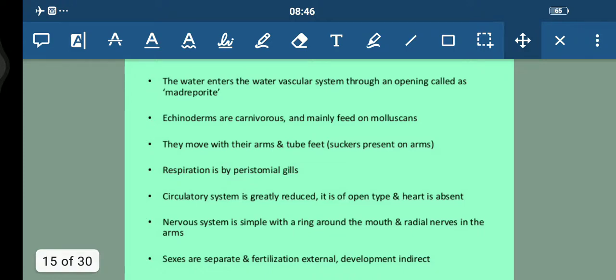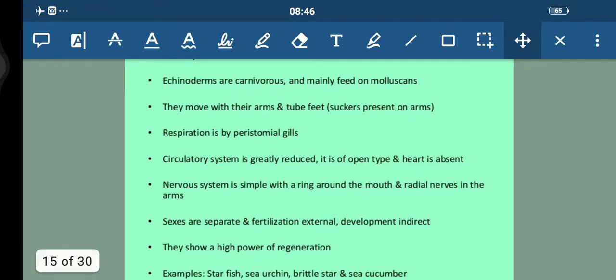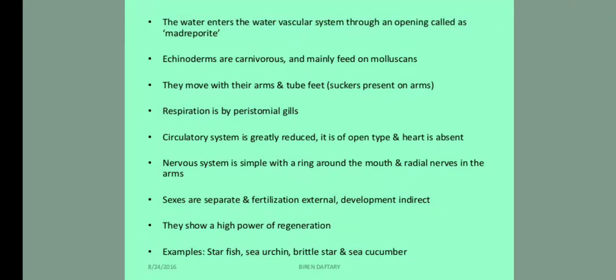There are some openings which are known as madreporite. Let me just show you. And the water enters the water vascular system through an opening known as the madreporite.